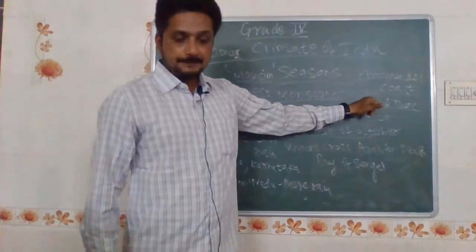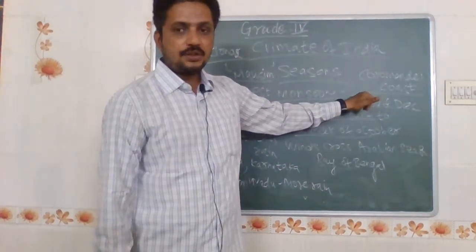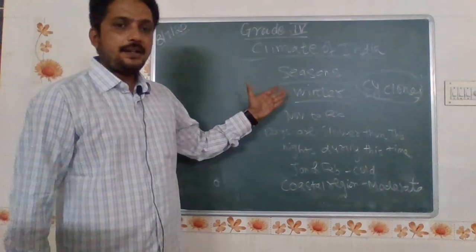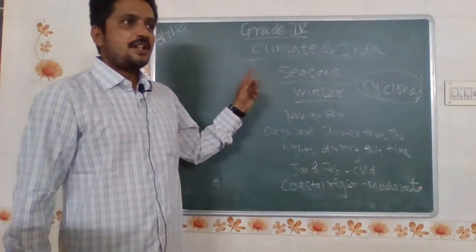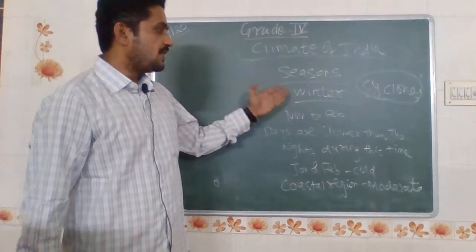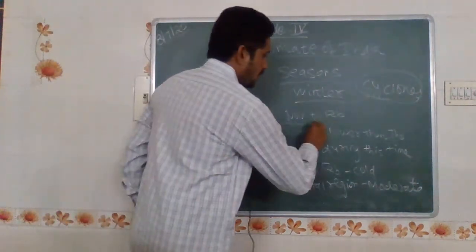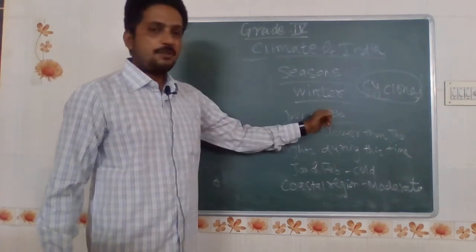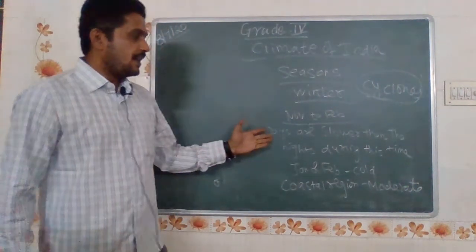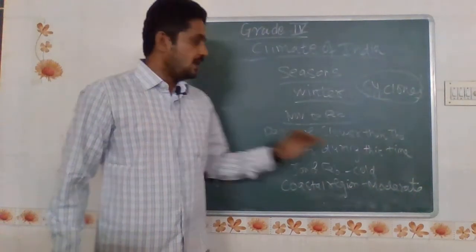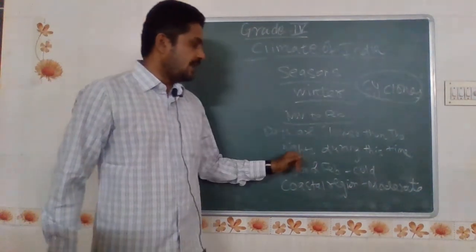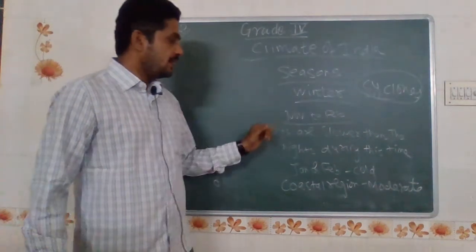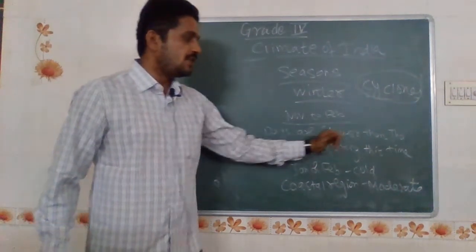Next we look at the winter season. Okay students, in seasons, finally we look upon winter. First summer, second monsoon, third winter season. The winter season falls from November to February. In the winter season, days are shorter than the nights during this time.